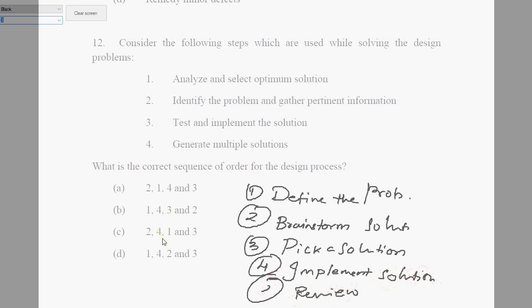So obviously the choice that matches is choice C, 2413.